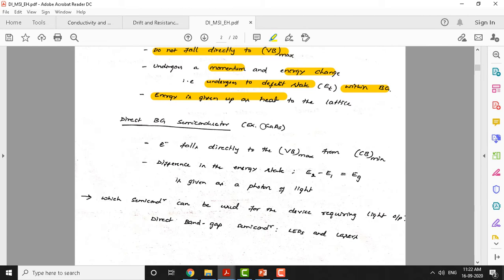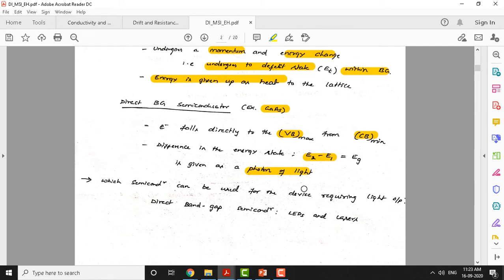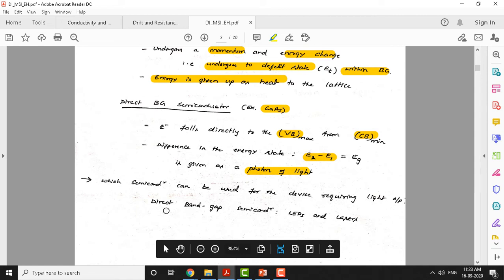A direct band gap semiconductor example is gallium arsenide. The electron falls directly to the valence band maximum from the conduction band minimum. The difference in the energy state, E2 minus E1, or the conduction band energy level minus the valence band energy level, is given in the form of a photon of light. So which semiconductor can be used for a device requiring light output? It is nothing but a direct band gap semiconductor. So applications are LEDs and lasers. They make use of direct band gap semiconductors here.